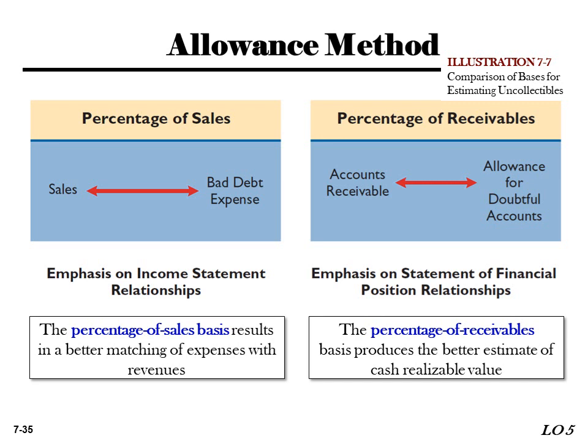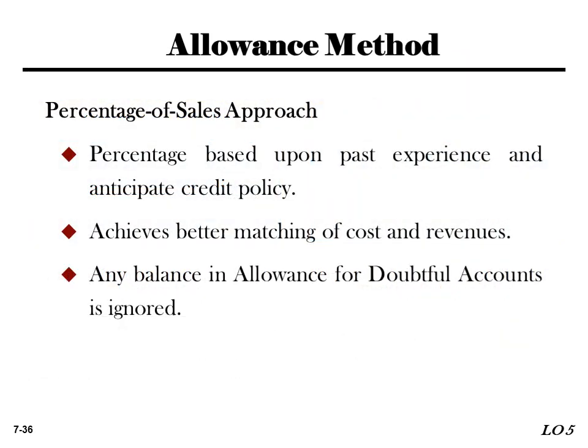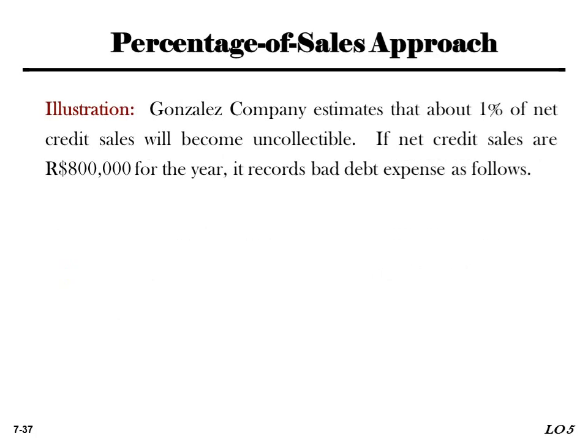So there is more emphasis on the income statement relationship, and the percentage of receivables approach places more emphasis on the statement of financial position or balance sheet. The percentage of receivables base produces a better estimate of cash realizable value. The percentage of sales approach is based upon past experience, anticipates credit policy, achieves a better matching of cost and revenue, and any balance in allowance for doubtful accounts is ignored.